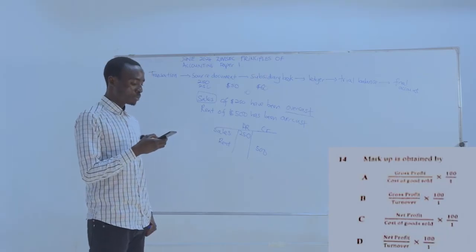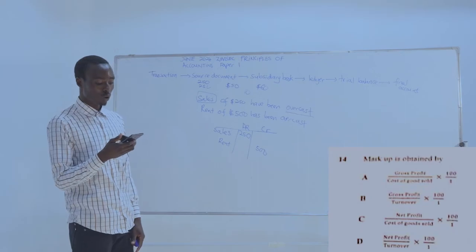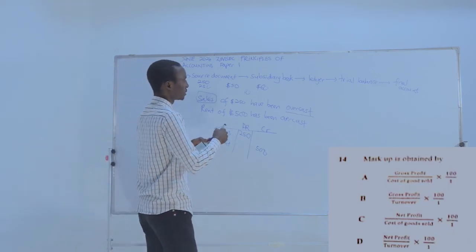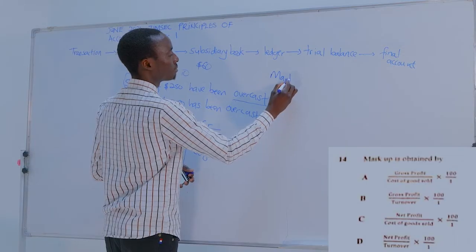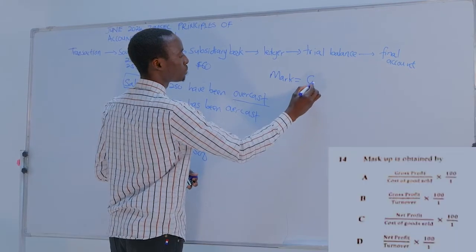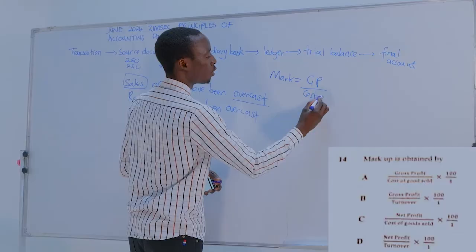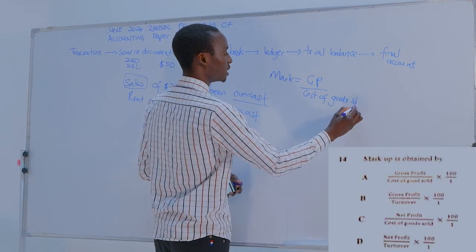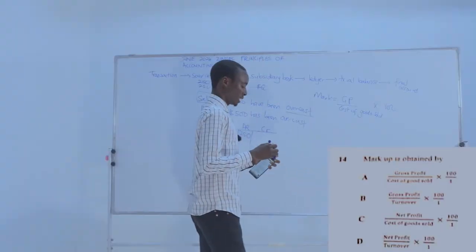So for us to get markup, we say gross profit over cost of goods sold. Markup is equal to gross profit (GP) over cost of goods sold times 100%.